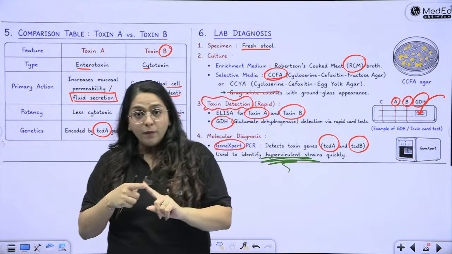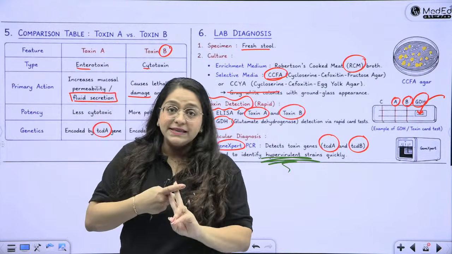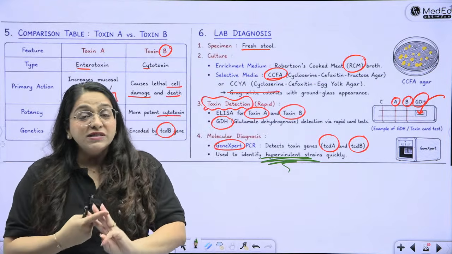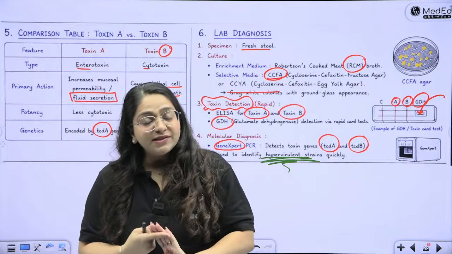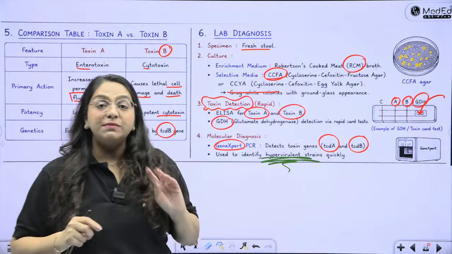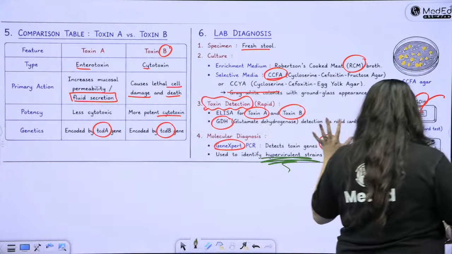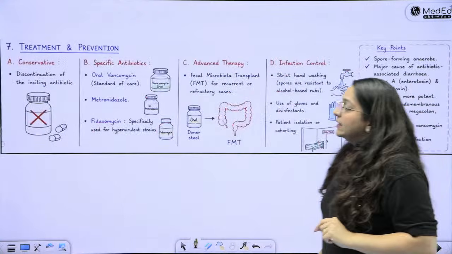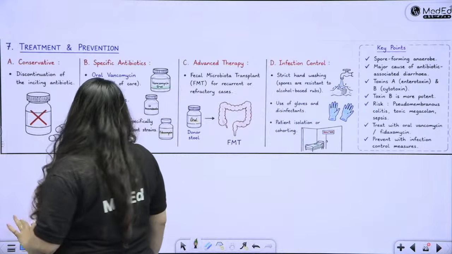It's an anaerobe. It grows in RCM. It produces toxin A and toxin B. There is a hypervirulent strain, causes antibiotic associated diarrhea. What is the treatment? The treatment is very, very special. Very, very special for this guy. There is conservative treatment and specific antibiotics.